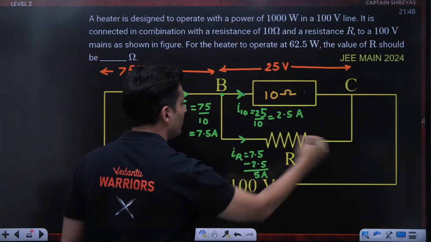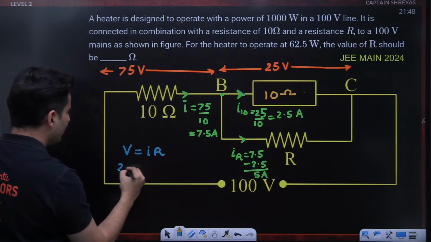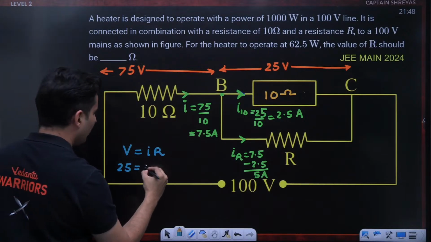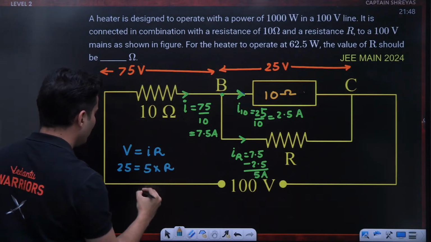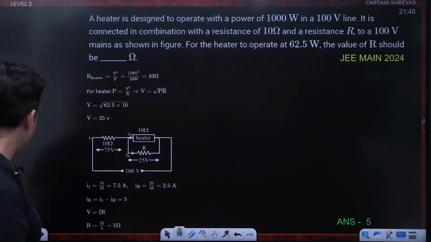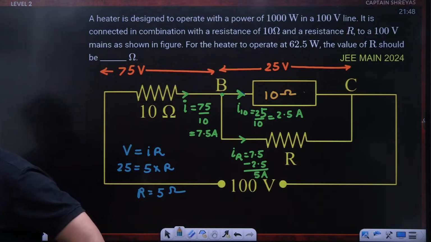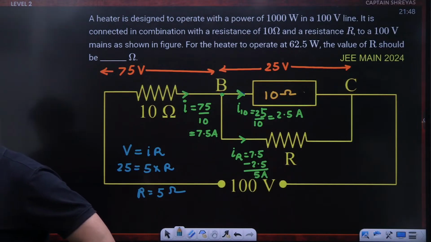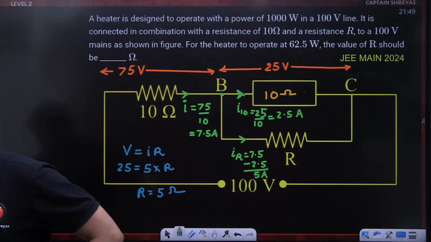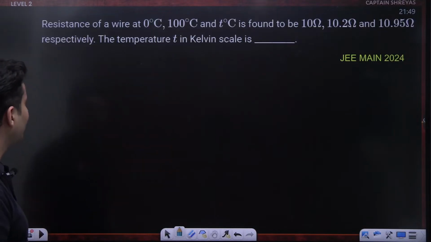So now we can use that voltage is equal to current into resistance. Voltage is 25, current is 5, resistance I don't know. So resistance will be 5 ohms. Yes, that is the correct answer. What a brilliant question. Yes, very good. Proud of all of you guys. Awesomeness. Moving on. Next question on your screen.